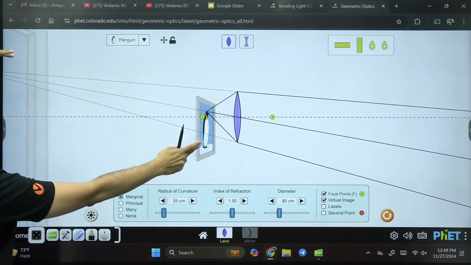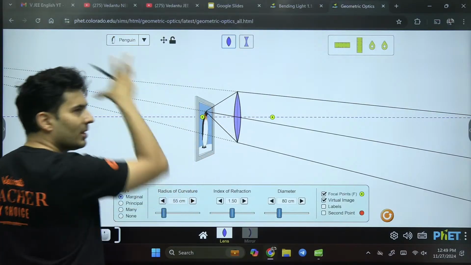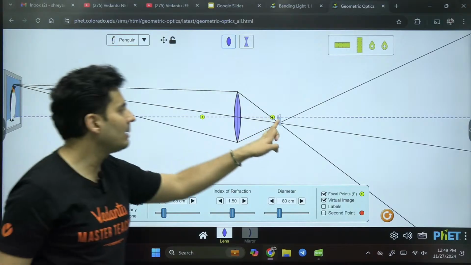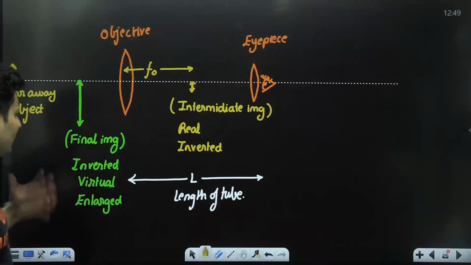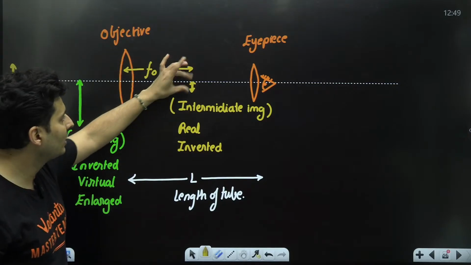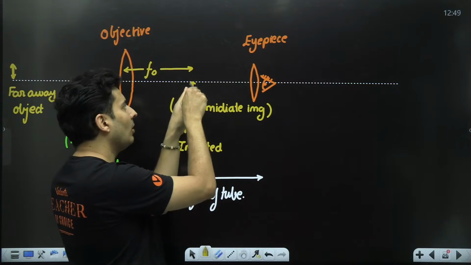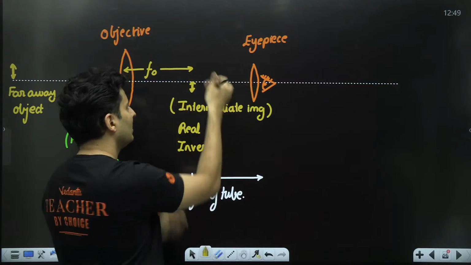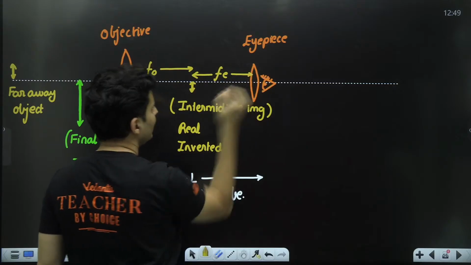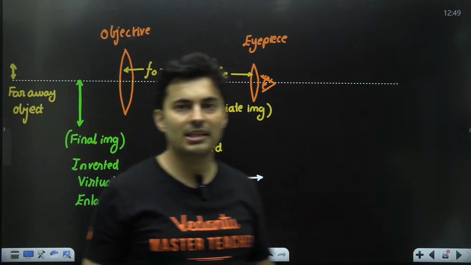So if the object is very far, the image is formed very close to the focus. This characteristic is what we have used. The object is far, the image is formed at the focus, and the image becomes the object for the next lens. So if that object is very close to the focus, meaning approximately the focal length of the eyepiece, then the image is highly enlarged, and that is exactly what you want.